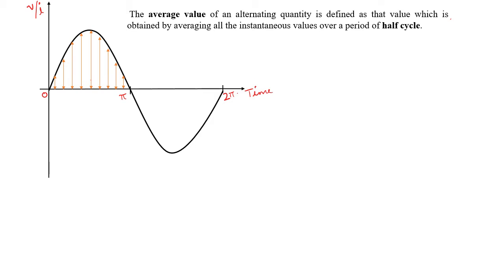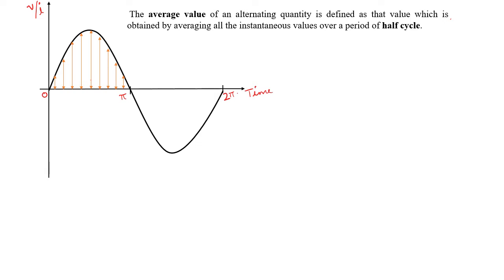If you consider a sinusoidal alternating quantity as shown in the figure here, this is one full cycle. The average value of an alternating quantity over one full cycle is 0. Therefore, the average value of an alternating quantity is defined for half cycle only.